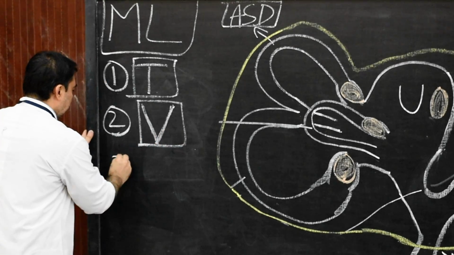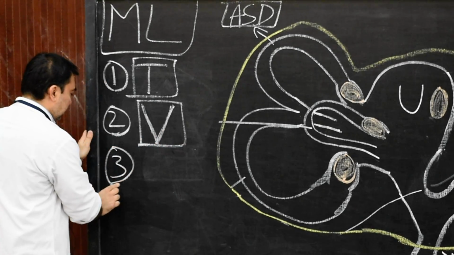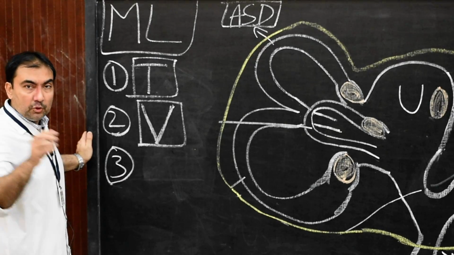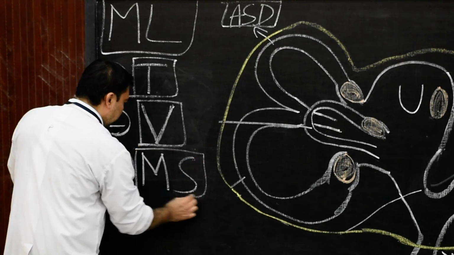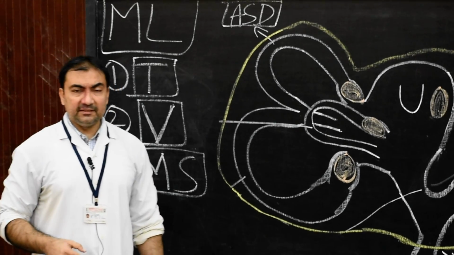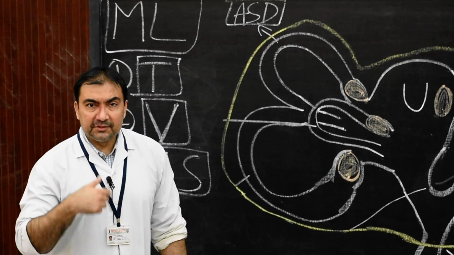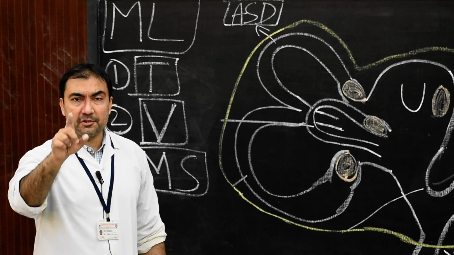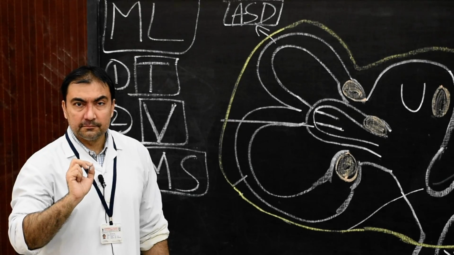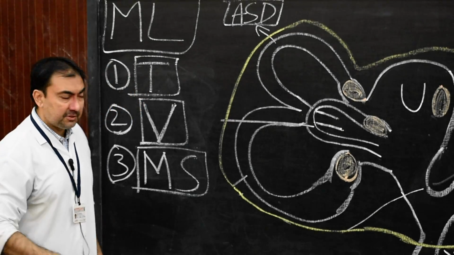And we have the third applied anatomy, that will be motion sickness. So motion sickness is a combination of sensations of vertigo, nausea, vomiting, etc. And that may be occurring because of the excessive stimulation of saccule and utricle. It occurs in normal persons because of excessive stimulation of saccule and utricle.